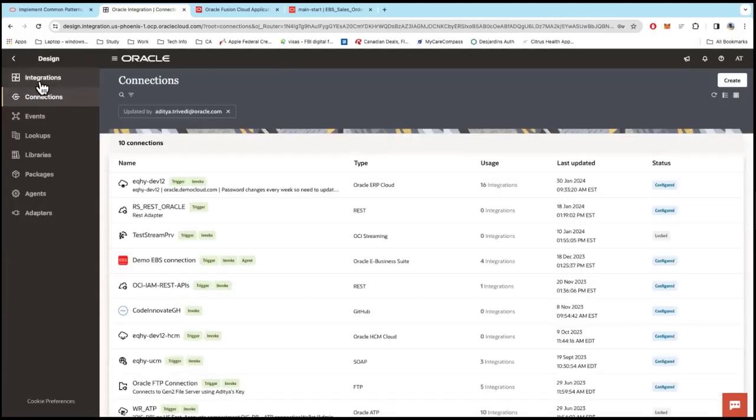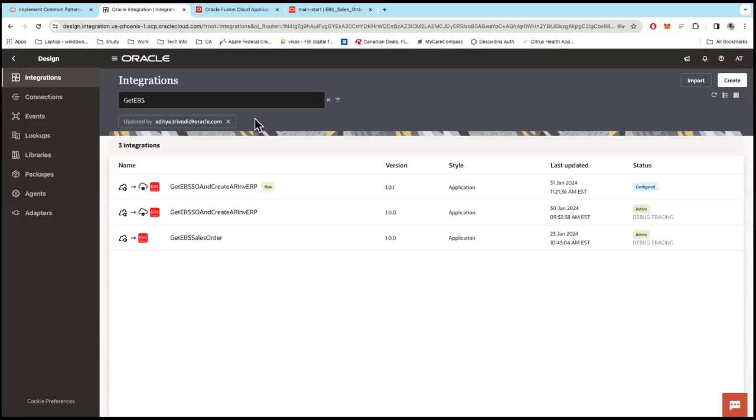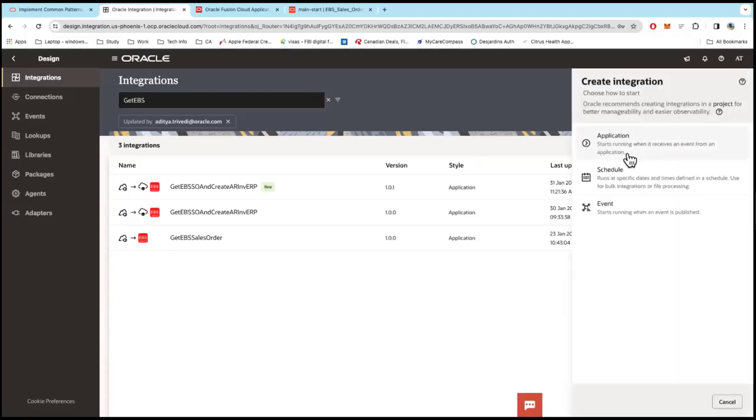Okay, and then the next step would be to go into the integrations and actually build the integration, right? When you click on create, you see three options: application, schedule, and event. Application means if you want to expose this integration that you're building as a REST endpoint or a SOAP endpoint so that a third-party application can consume your endpoint, then application is the way to go.